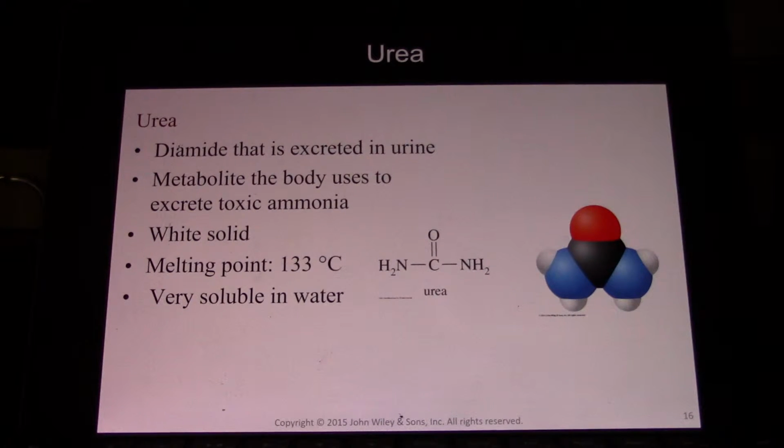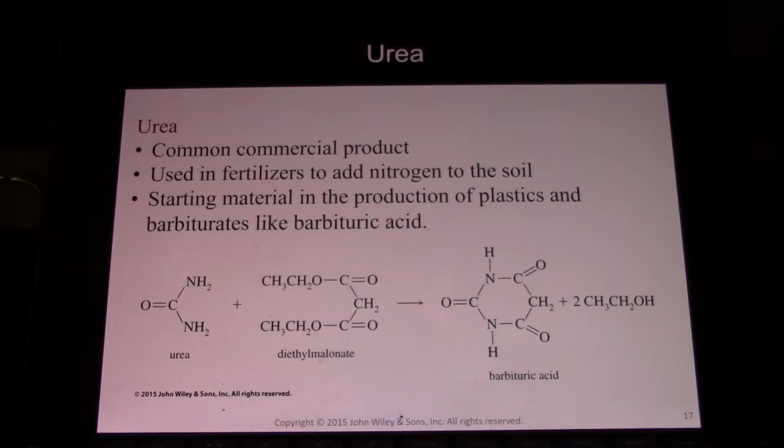Urea is a diamide. There's an amide on both sides that is excreted in urine. It is a metabolite the body uses to get rid of extra nitrogen. And so this is how humans excrete nitrogenous waste. In the urea cycle, it's packed into urea and you pee that out. It's a white solid, very soluble in water. Urea is a common commercial product. It's used in fertilizers to add nitrogen to the soil.